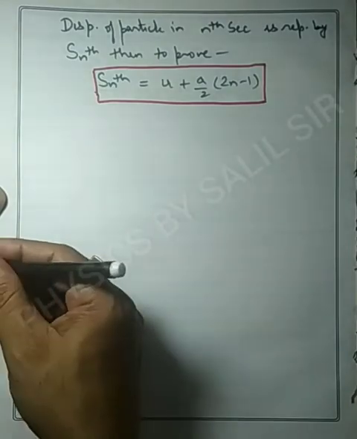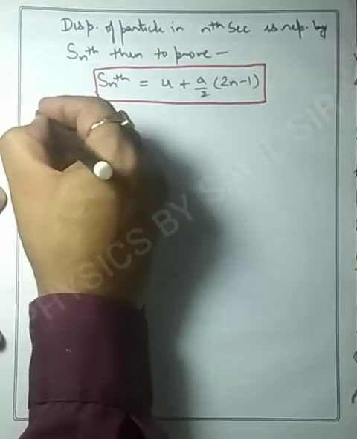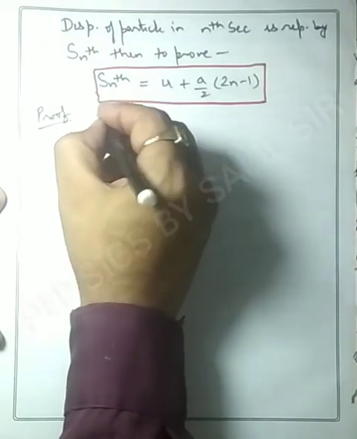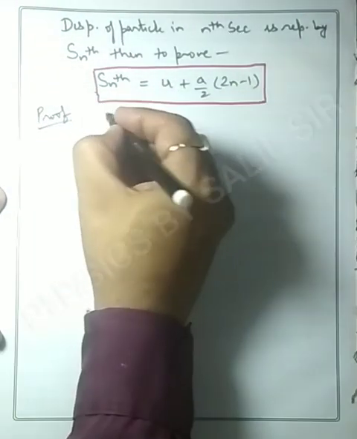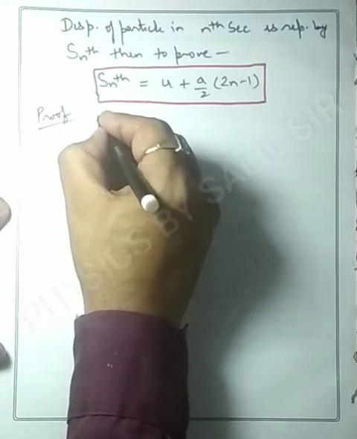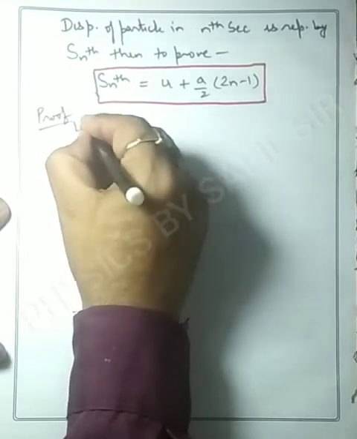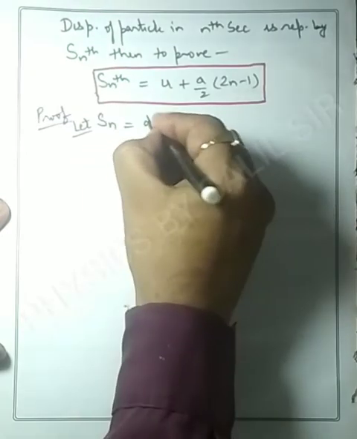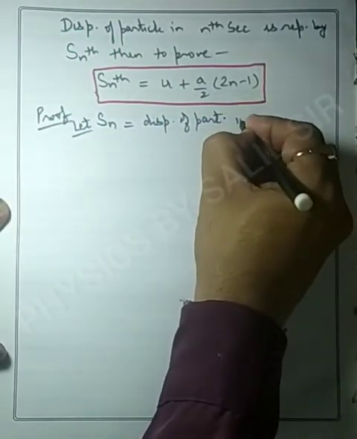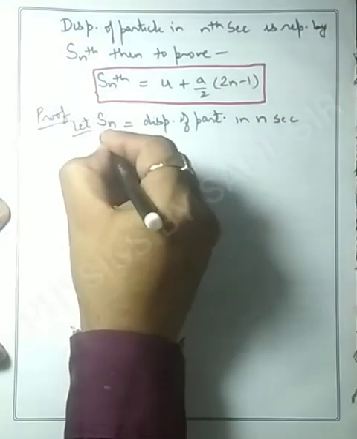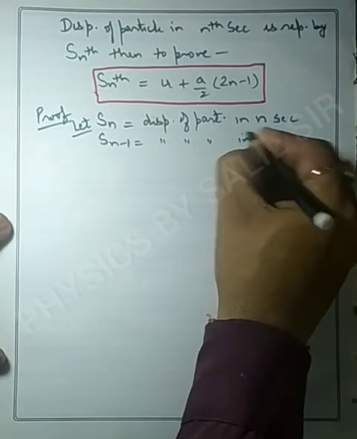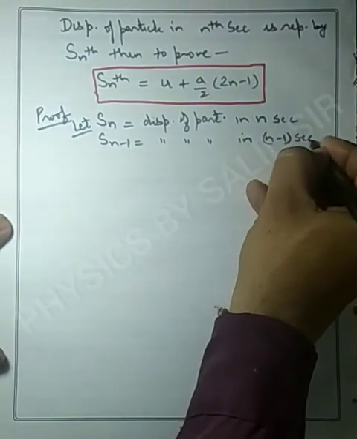Now, how can we prove this? Let's start. First step, we have to suppose the displacement of the particle in n seconds. So let Sn be the displacement of the particle in n seconds. Sn minus 1 is the displacement of the particle in n minus 1 seconds.